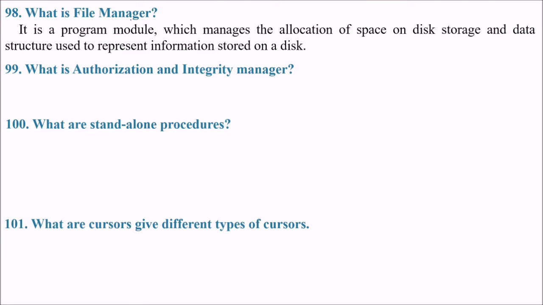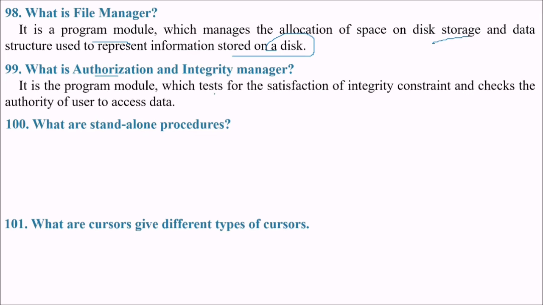What is file manager? File manager is a program module which manages the allocation of space on the disk storage and the data structures used to represent the information stored on the disk. What is authorization and integrity manager? It is a program module which tests for the satisfaction of integrity constraints and checks the authority of users to access data. Authority check and integrity check.